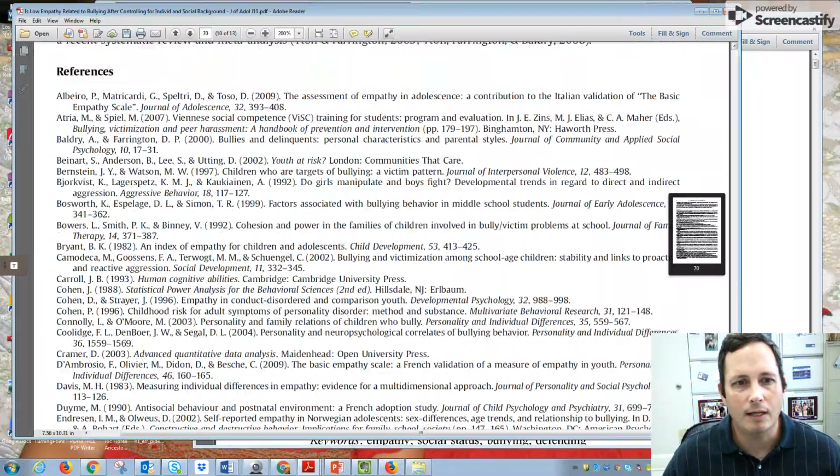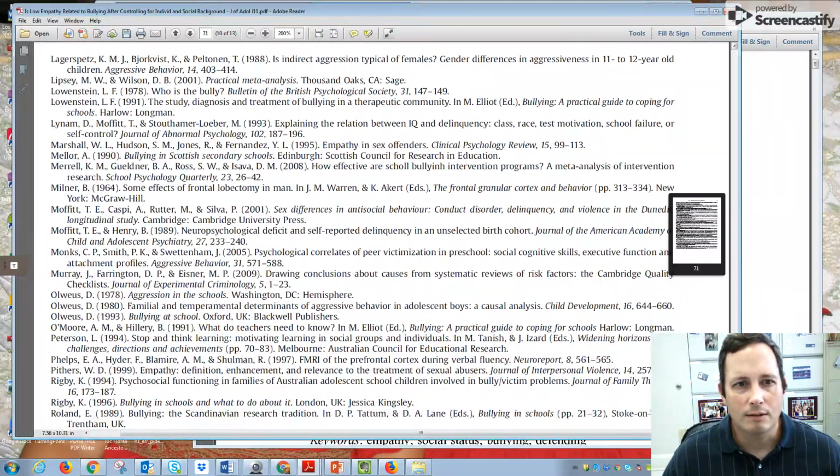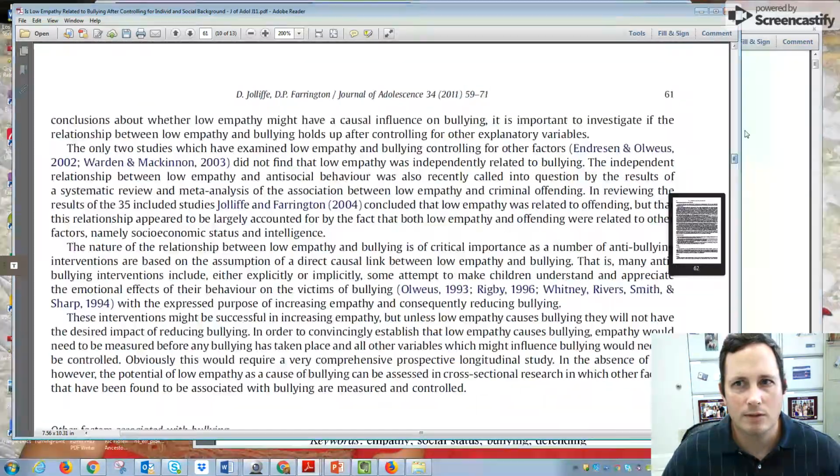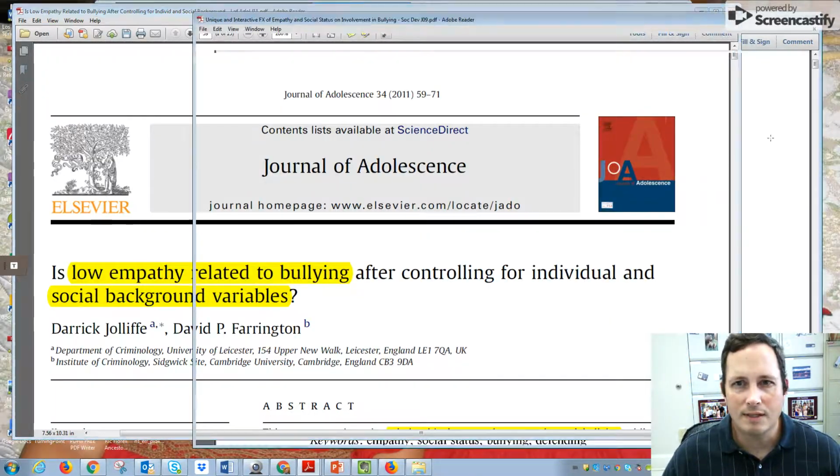So I went ahead and got through there. Okay, these are the references. So that's the first article. Now I need to move on to the second article.